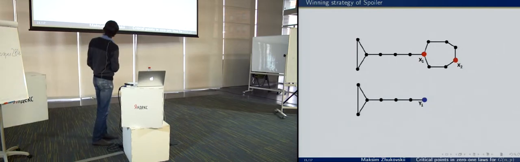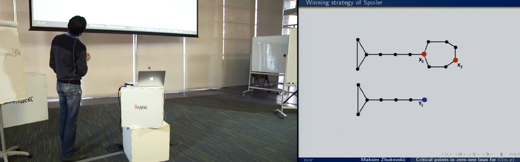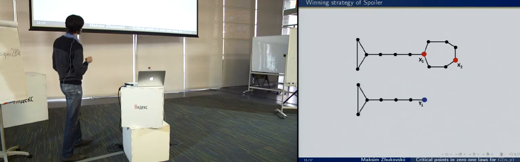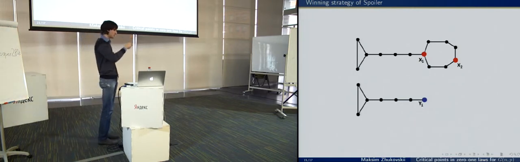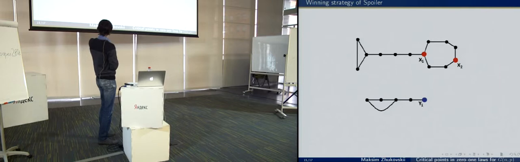Well, in this case, spoiler chooses this vertex, and we see that there is a path of length 4 edges which connects the vertices x1 and x2, and another one with 3 edges. And there should be the same situation in the graph H. Well, it is easy to see that in this case, the picture should be the following.